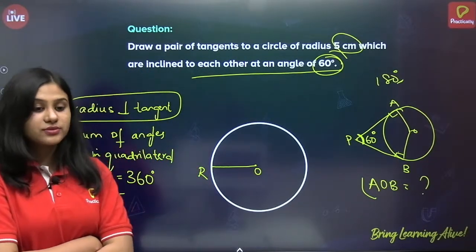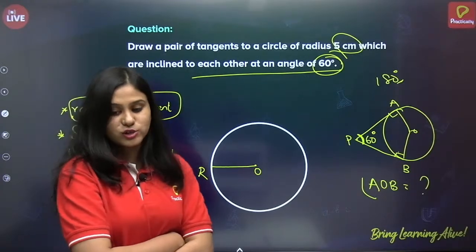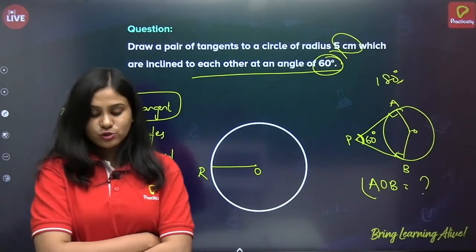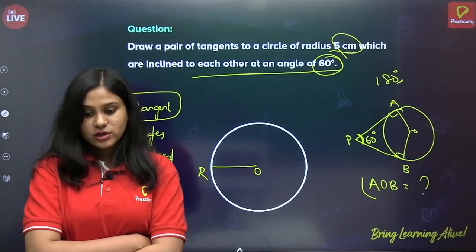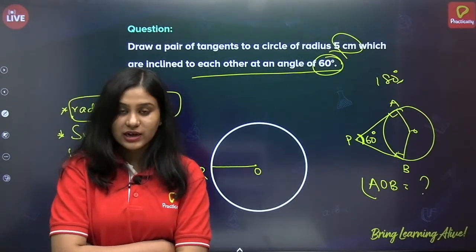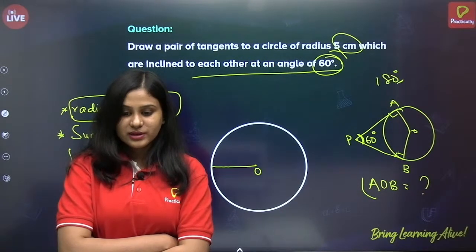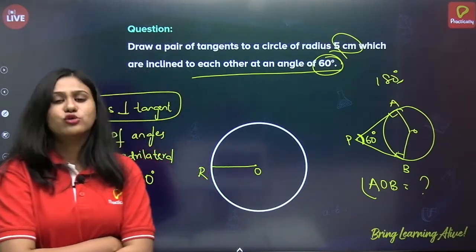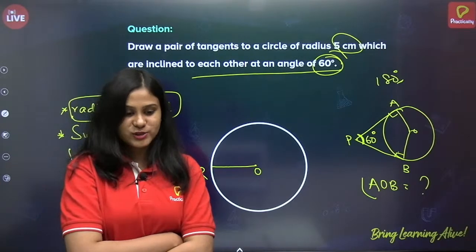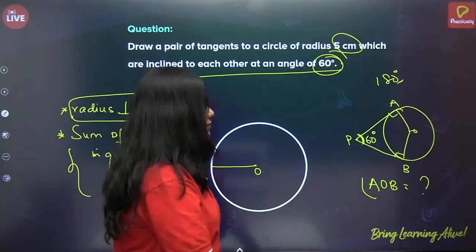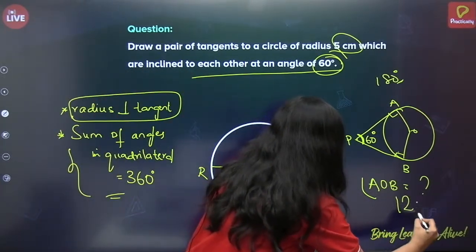120 degrees. Very good, very good. Psychological fact, I love your username, but may I know what's your name? Pratik, 120 degrees. Very good. It's okay, I'll call you psychological fact only. Very good, everyone. It is 120 degrees.